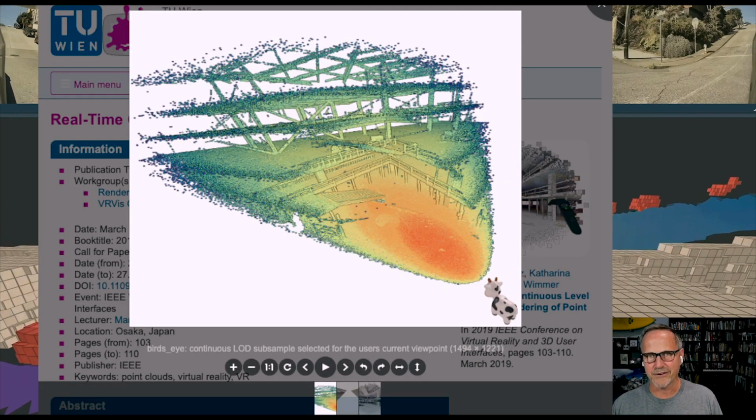And what we get here is something from a research paper that I found. This is a nice image of this. There's a cow here, and consider the cow the camera. What you can see is that the level of detail is very high here, but as it moves backwards away from it, the voxels get bigger and bigger as you move away from the cow or the camera.